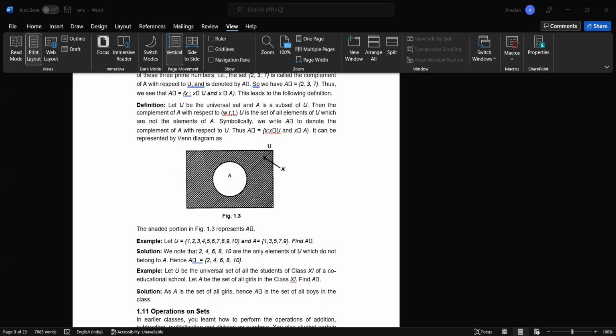Now the Cartesian product of sets. If there are two sets A and B, and there is an element a which belongs to capital A and b is an element which belongs to capital B. If we multiply both these, A into B, we are multiplying two sets, with A on the left-hand side and B at the right-hand side. If we do A into B, then we get (a, b), where a is an element of this and b is an element of this. And if we multiply B into A, then we will get b here and a here.